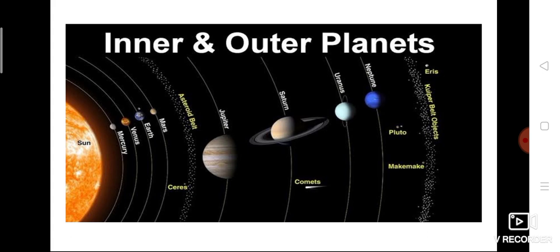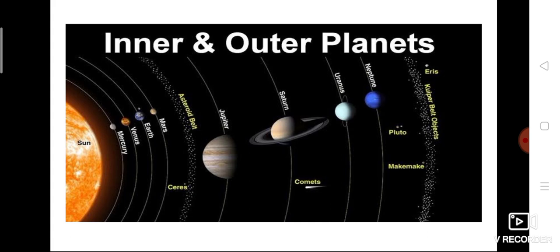Okay, but now we are going to see only inner and outer planets, and how they are classified with the help of the asteroid belt. I hope you can see the dots given between Mars and Jupiter. That is called the asteroid belt. The asteroid belt is nothing but a belt full of rocks, which also revolve around the sun.